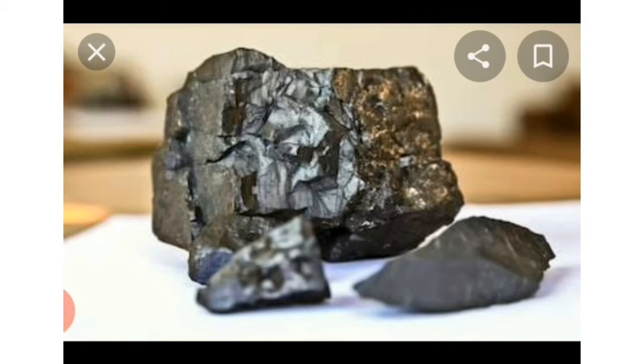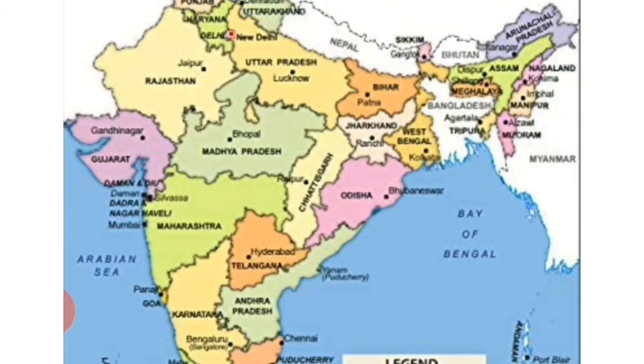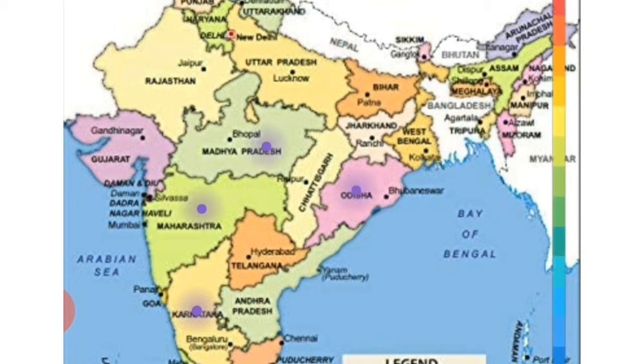It is found in Karnataka, Maharashtra, Madhya Pradesh and Odisha. In India, Odisha is considered the primary producer of manganese. So Odisha is the main producer of manganese in India. This is all about manganese, children.